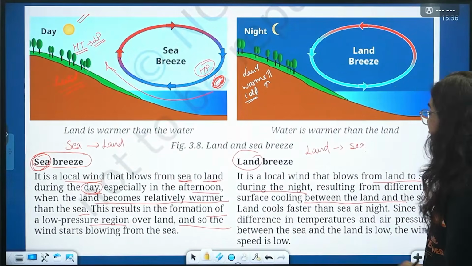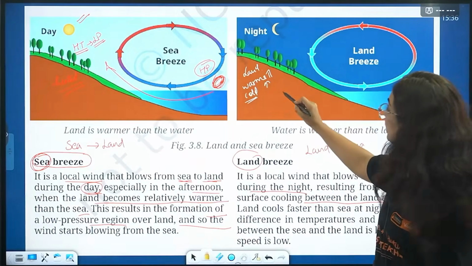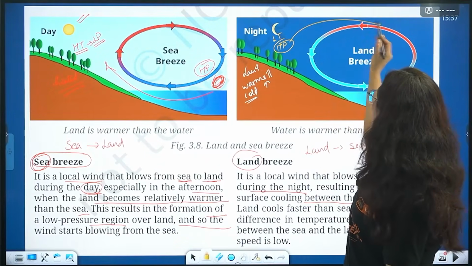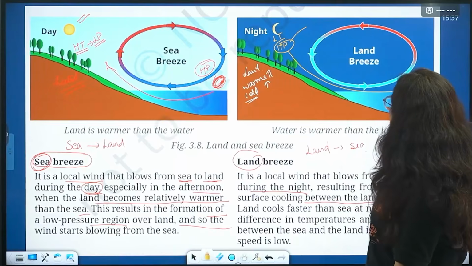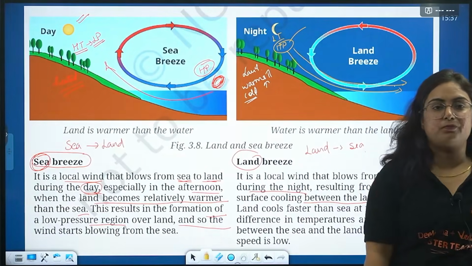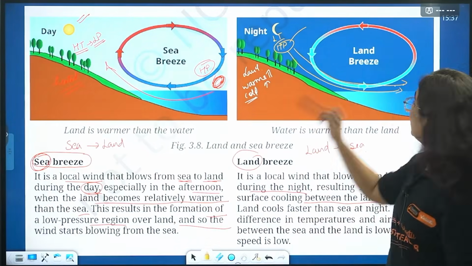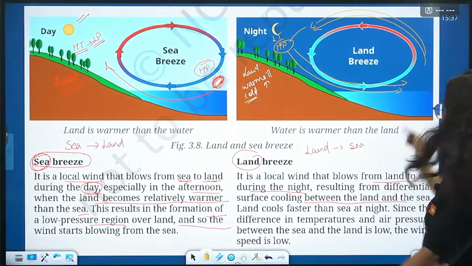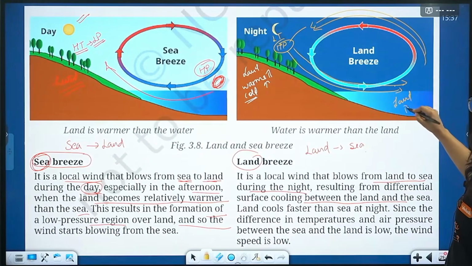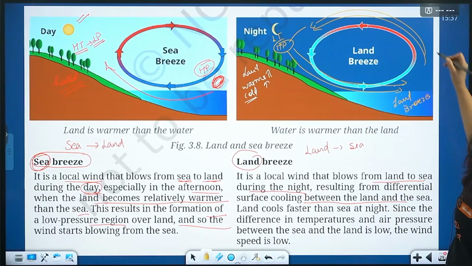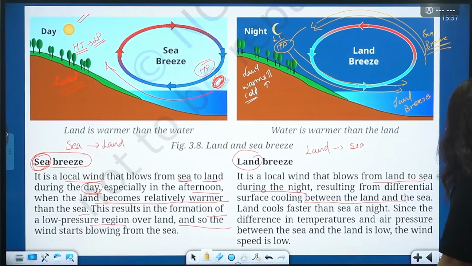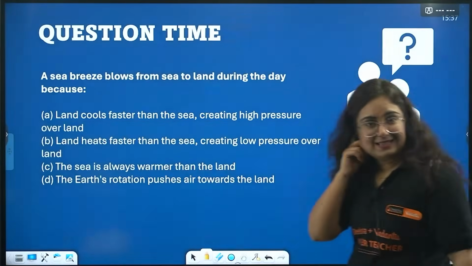Now beta, as it cools down in the night, that means low temperature, high pressure. The wind moves from high pressure to low pressure. Next day in the morning, the condition will become reverse. So the night one is known as land breeze, okay? And the day one is known as sea breeze. The same happens in the valley also. Mountains and valleys, at the top of the mountains and the valleys too. So yes, it happens.